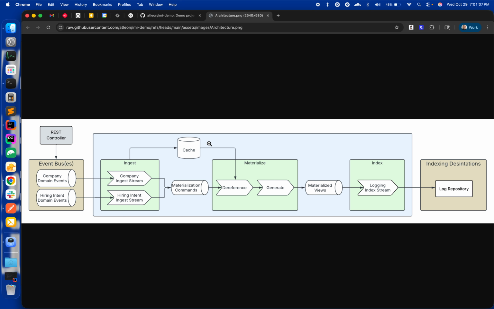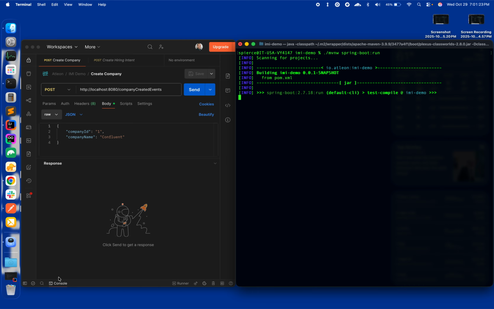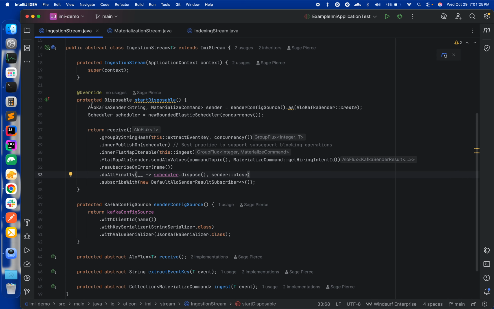Lastly, those materialized views drive our indexing process, which in our case will be logging those views so we can see the result of materialization. First thing I'll do is go ahead and get our cloned app running. And while that is starting up, we'll look at some code.